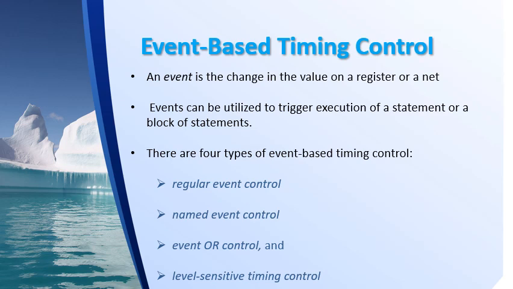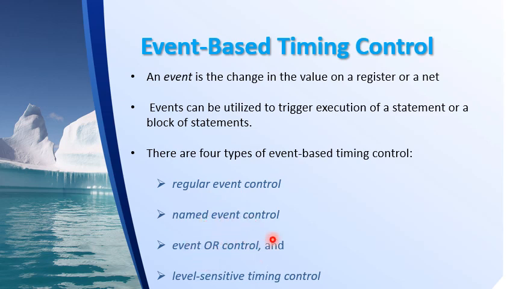So we have seen delay based timing control. Next is event based timing control. An event, as I have already mentioned, is a change in the value of a signal, that is a register or a net. Events can be utilized to trigger execution of a statement or block of statements. There are four types of event based timing control, namely regular event control, named event control, event OR control, and level sensitive timing control.